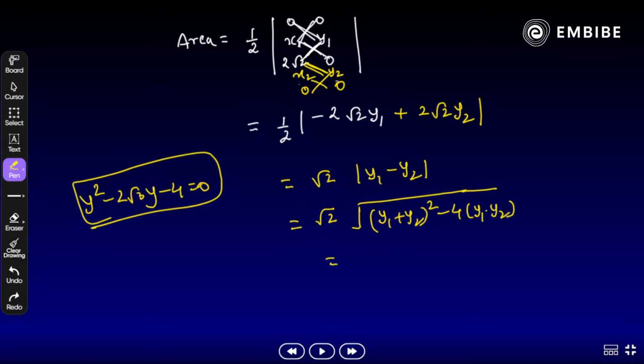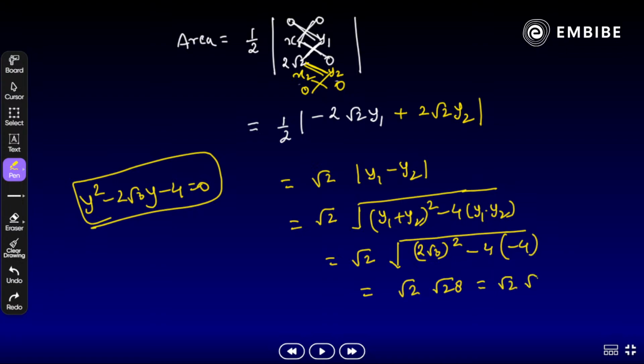Clear? Or either try to solve it: sum of the roots alpha plus beta is minus b by a, that means 2 root 3, whole square, minus 4 alpha into beta, that is minus 4. Just try to solve it. What we get here? Root 28, or what we can say here, 2 root 7, so root 2 and root 2 and again root 14. So it should be 2 root 14 will be the answer. Done. Yes, 2 root 14 is the answer.